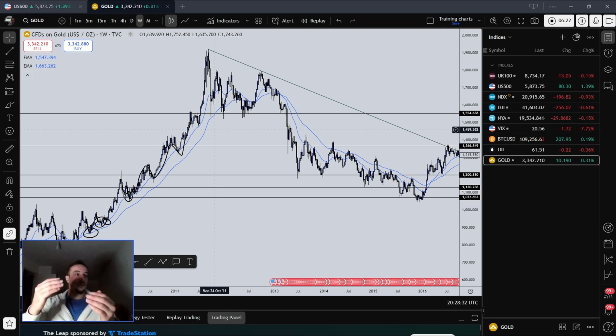For example, if it reaches a static resistance level, and then we have a moving average there as well, and then a candlestick pattern, that's four confluences together. And therefore, once the price reaches those levels and we have that pattern and it breaks, we can set up a trade which gives us a higher probability of that trade working.